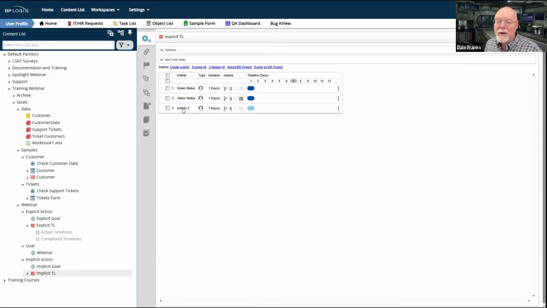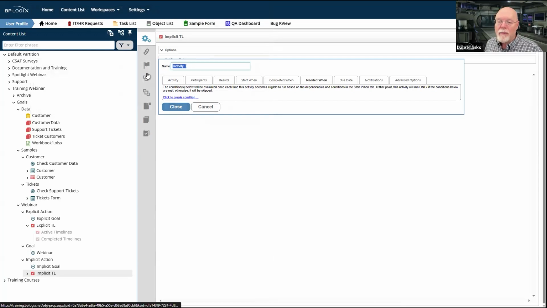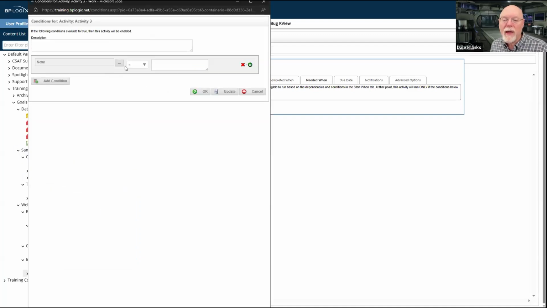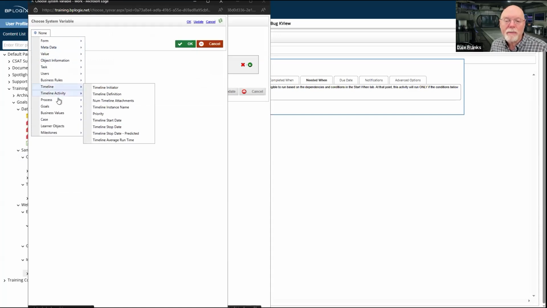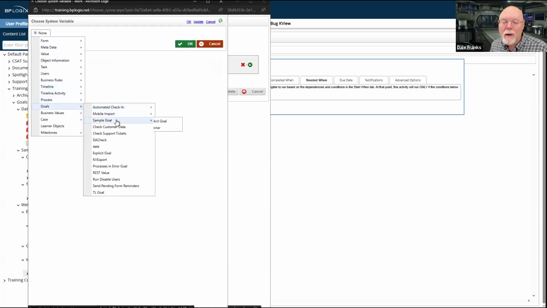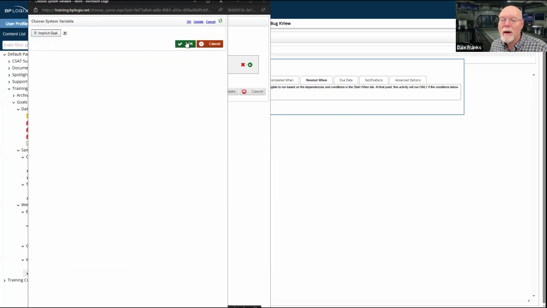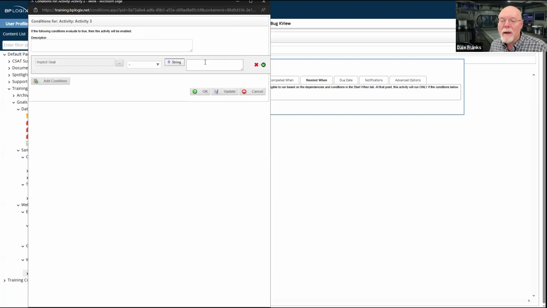And then finally, activity 3, which we're going to call, completely by surprise, red status. And we'll create the condition for that to run if the goal is in red status. And we'll just put in contains red.